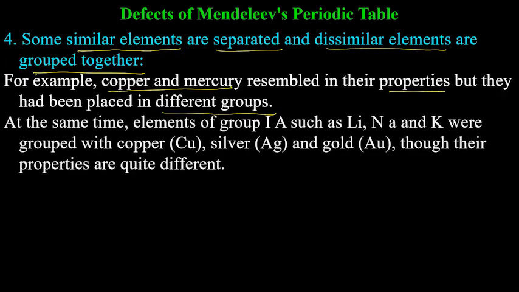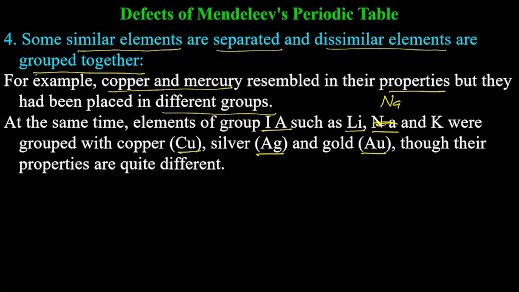At the same time, elements of group 1A, lithium, sodium (Na), and potassium were grouped with copper, silver, gold, etc., though their properties are quite different. So in the table, he was not able to explain the reason for placing these together in the same group when the properties are not the same.